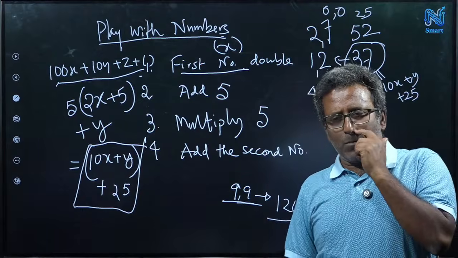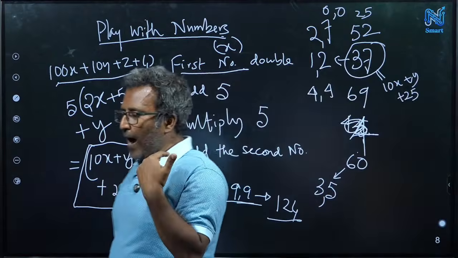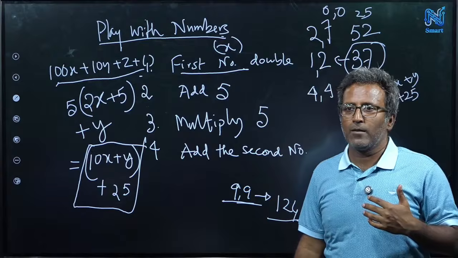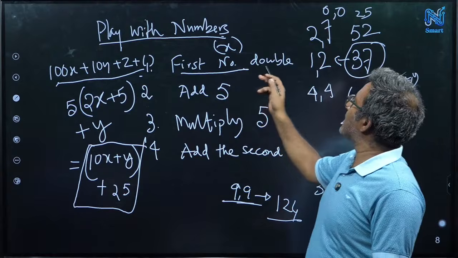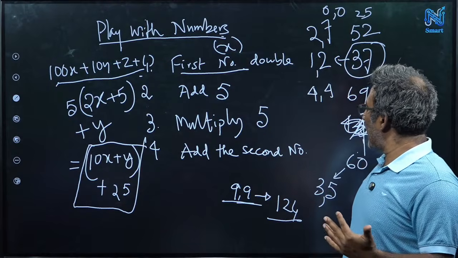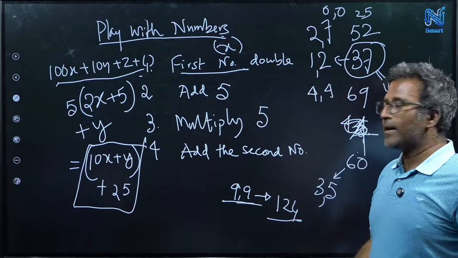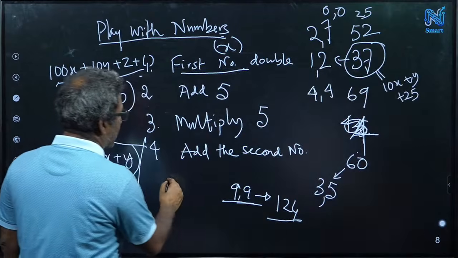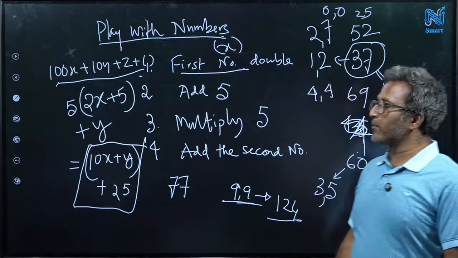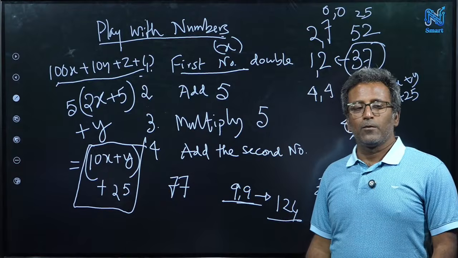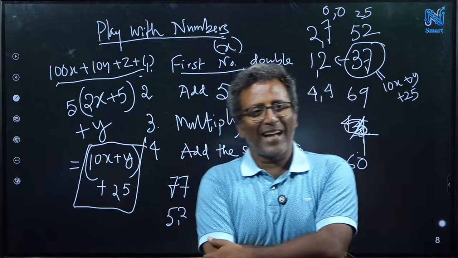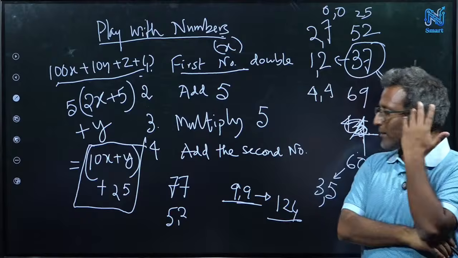But here is an issue. Maybe you can ask something. Suppose I'm thinking of two numbers, and I double it, then I add 5, then multiply by 5, and then I add the other number, and suppose I say my answer is 77. So what would be your guess? What two numbers did I think of? 5 and 2, right? I said no. I didn't think 5 and 2. I thought something else.